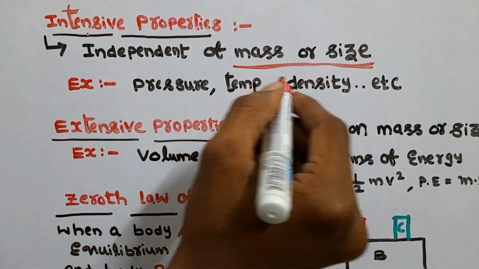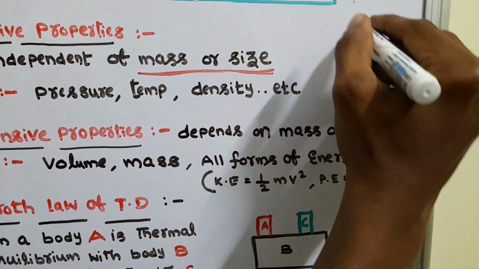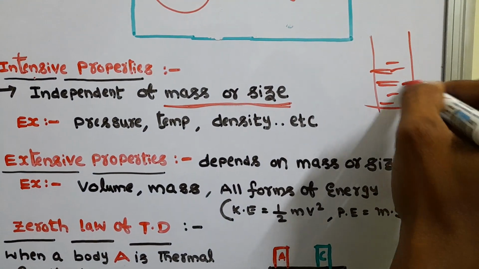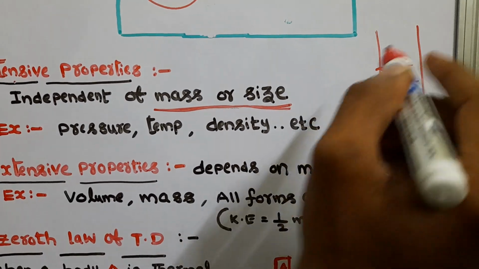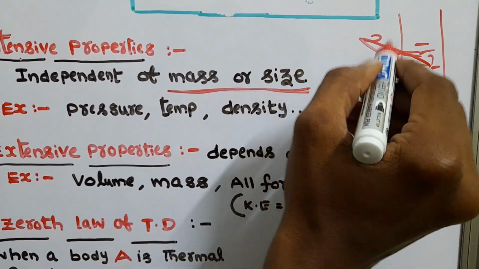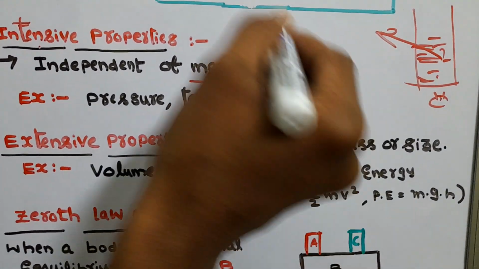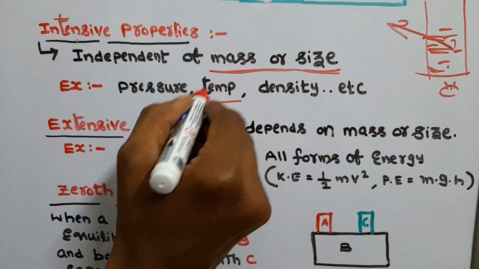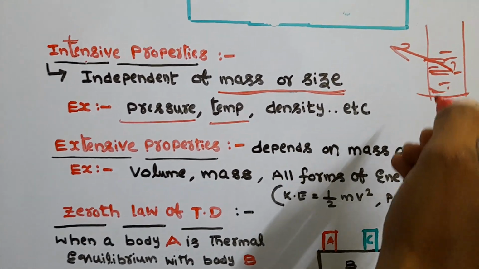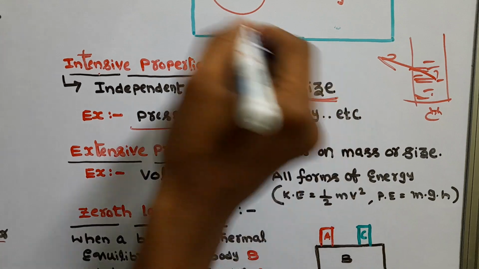Example: pressure, temperature, density. For example, I am taking a container. In this, there is water, and I am heating from here. If you measure the temperature, it will be constant. It will not depend on the mass or size. So those are called intensive properties. Pressure is also the same. If you measure pressure, it does not depend on the mass or size. And density is also an intensive property.